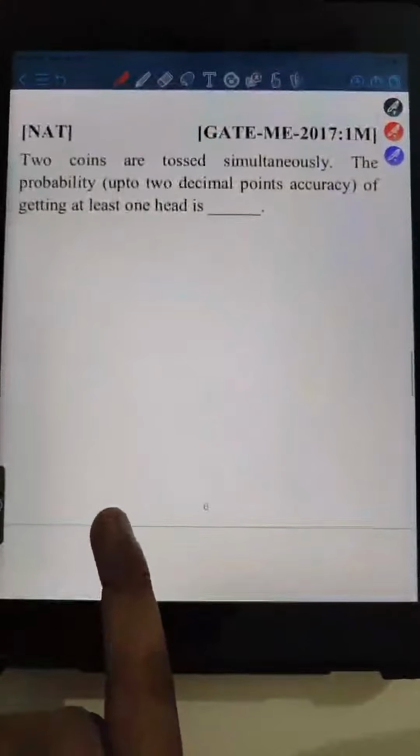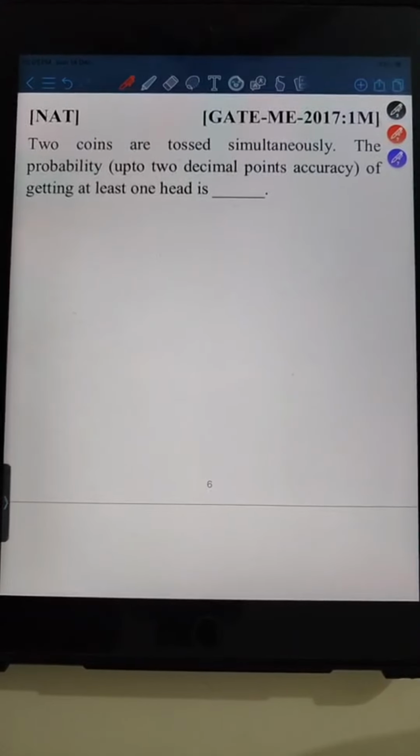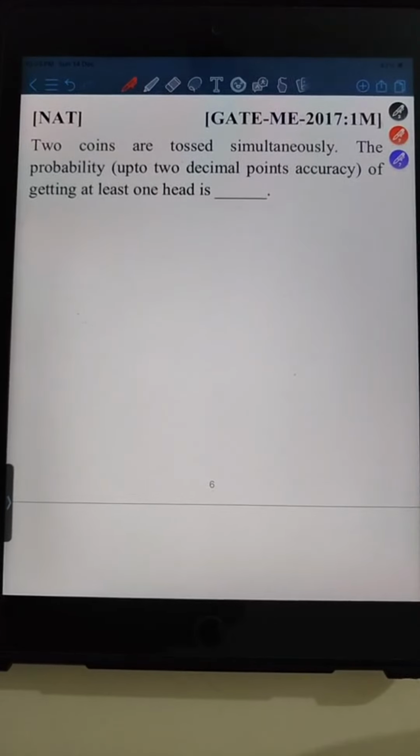Now we are moving forward with the next one. This question was asked in GATE 2017 Mechanical Engineering for 1 mark. Shubh is telling clear, sir. Okay, thank you so much for responding. Tilak Raj is telling next question. Okay, yes, this is the next one. You can attempt this question.